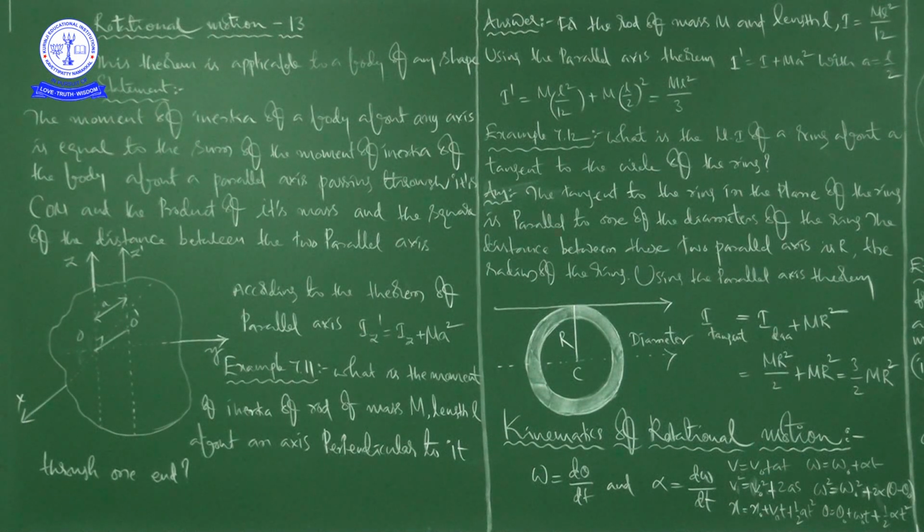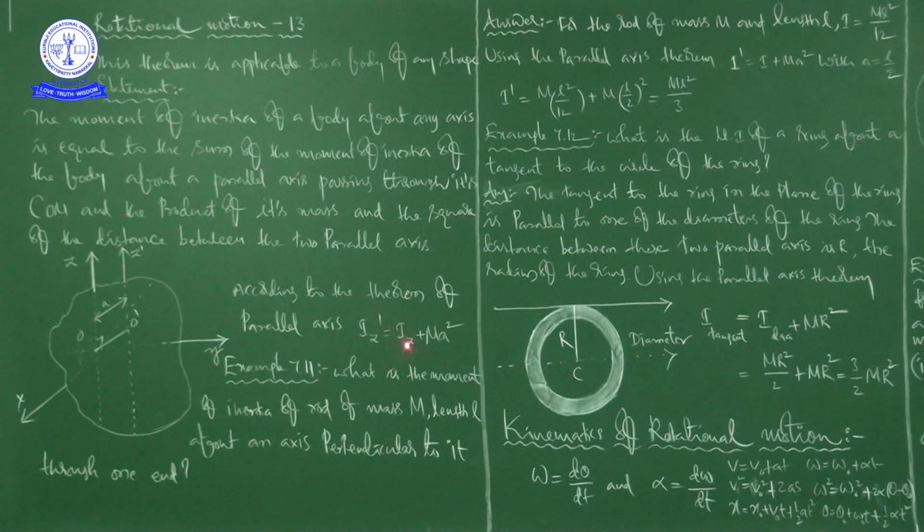Right. And you already understood, I already explained, z and z dash are two parallel axes separated by a distance a. The z axis passes through the center of mass O of the rigid body, and according to the theorem of parallel axis, Iz dash is equal to Iz plus Ma square, right?